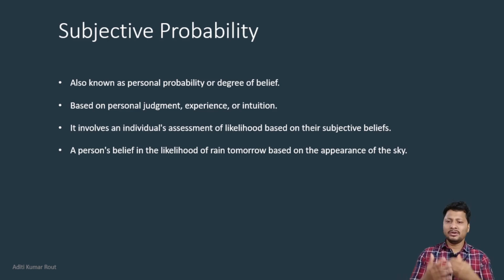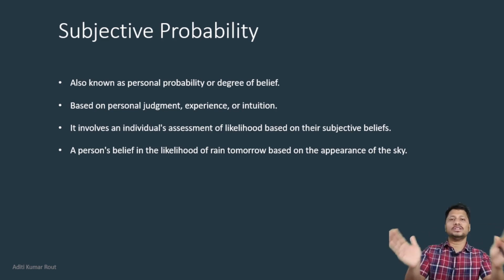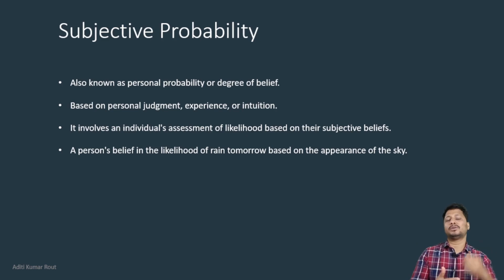For example, Bayesian statistics is a type of statistics which comes under subjective probability, because in Bayesian statistics, according to one person's belief, they derive one formula. It is basically used in society to solve problems, and completely it is personal belief. There is not any predefined formula or certain criteria to justify that.